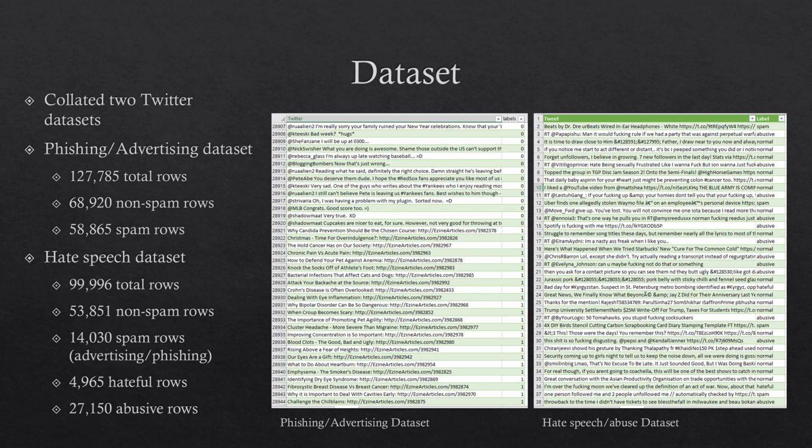Then the dataset on the right is much more recent. It's a hate speech dataset that came out this year. It contains 100,000 total tweets, 54,000 of which are labeled as normal, meaning they aren't spam. 14,000 tweets are labeled as spam, similar to the first dataset, meaning that they're advertising or phishing. Then 5,000 hateful tweets and 27,000 abusive tweets.